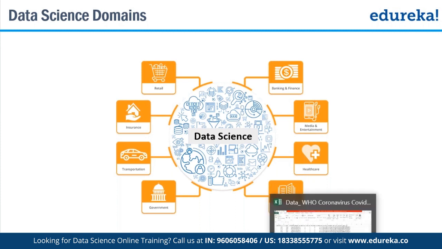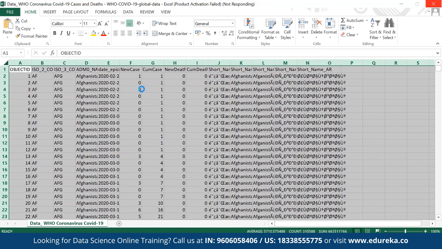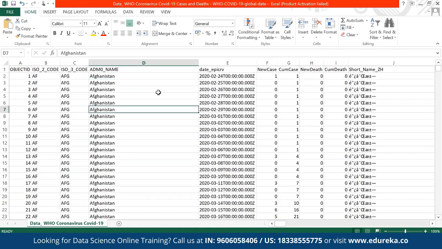Now this is the data which we are going to use. We'll try to play around with this data. It has around 23,000 records. We'll have to understand this data and create some visuals from it. If you see here, I have object ID, country name, date, then new case, cumulative case, new deaths, and cumulative deaths.